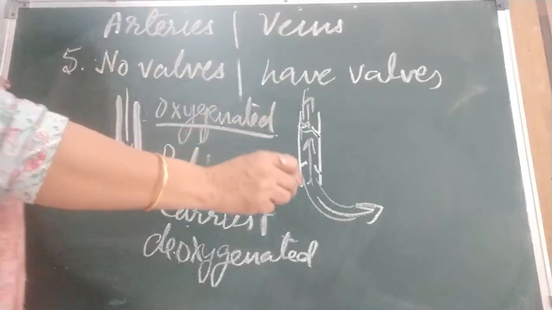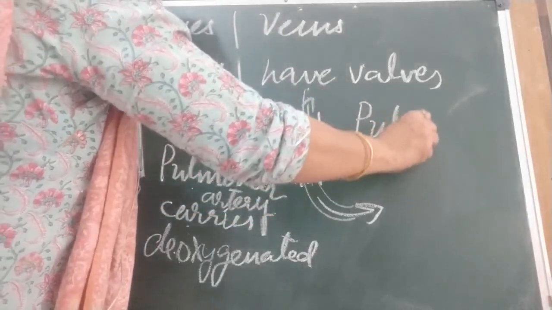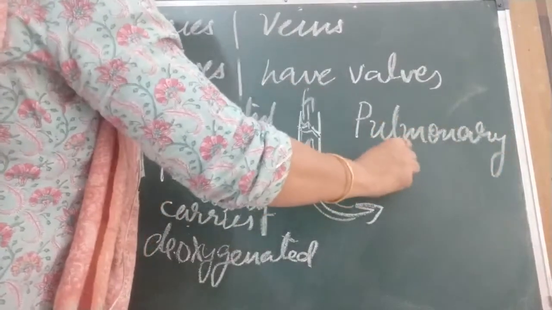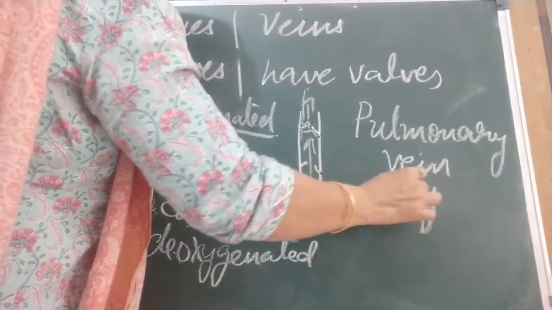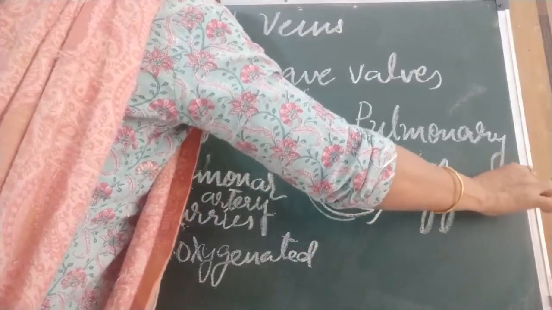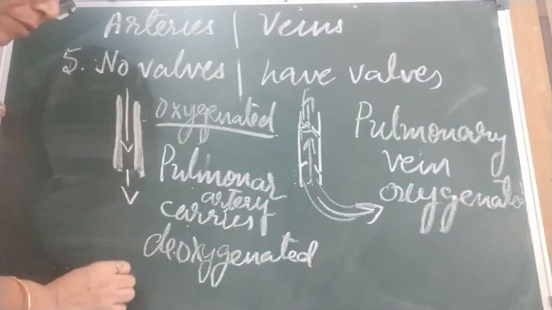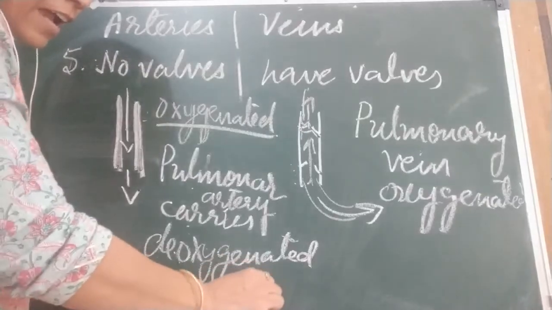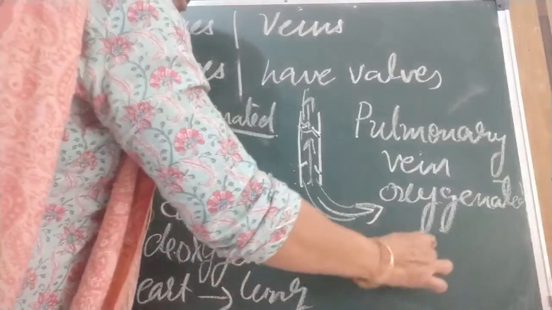Opposite here, among veins, only one vein is different: the pulmonary vein, that brings oxygenated blood from the lung to the heart.